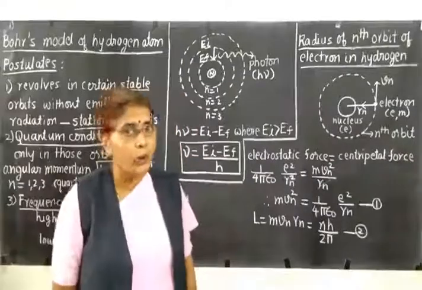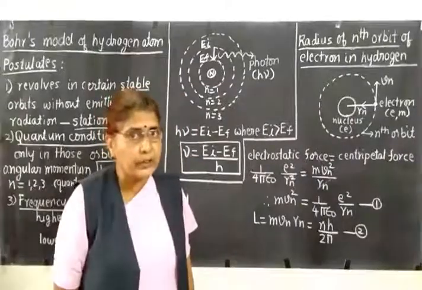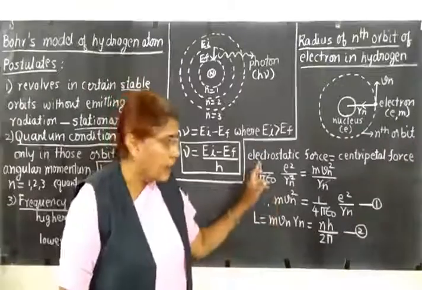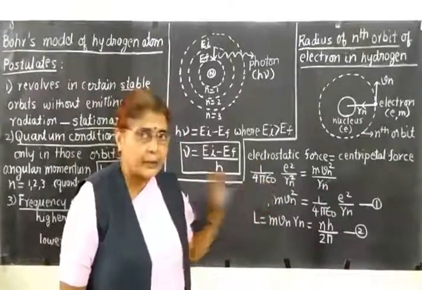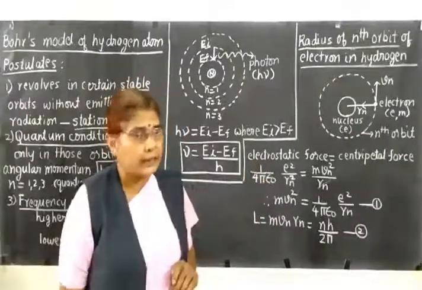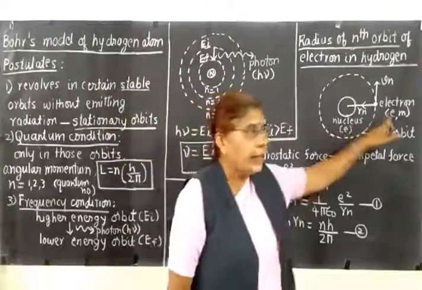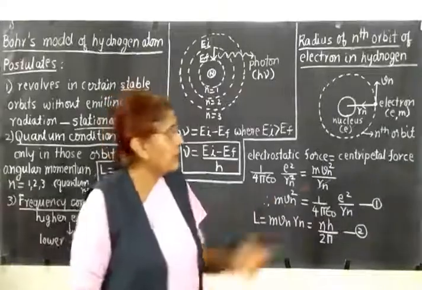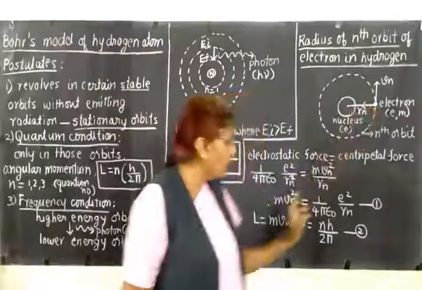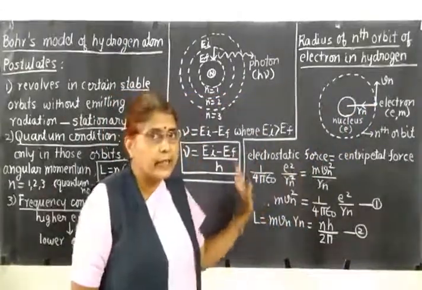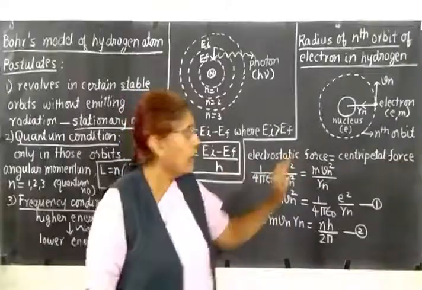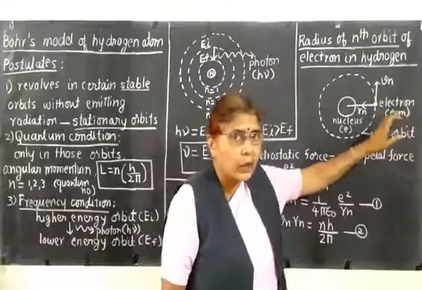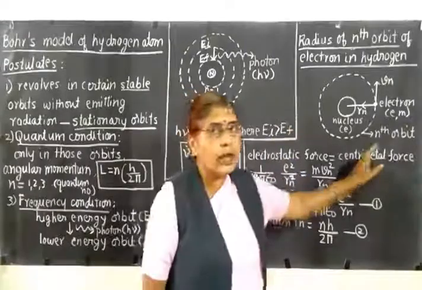So according to Coulomb's law, the electrostatic force is given as the constant, that is 1 upon 4 pi epsilon 0, product of the charges. What are the charges? e and e. So it is e square divided by square of the distance. Distance is rn, so it will become rn square. So this is the electrostatic force of attraction between the nucleus and the electron, and this force is equal to the